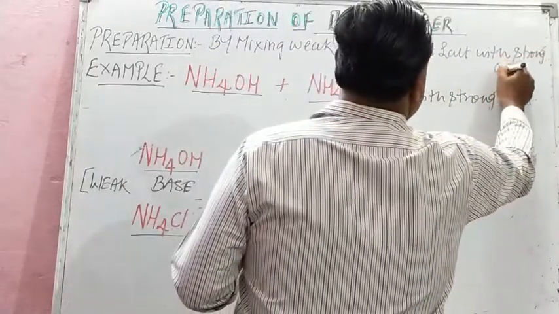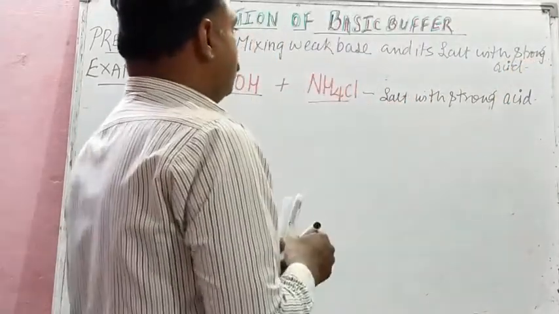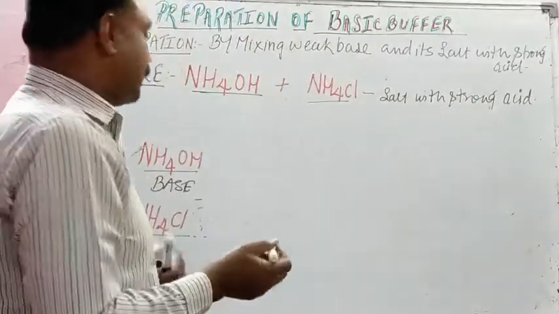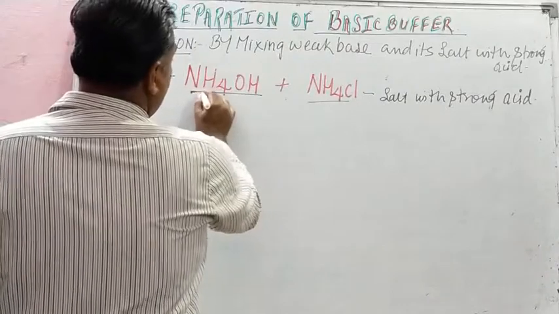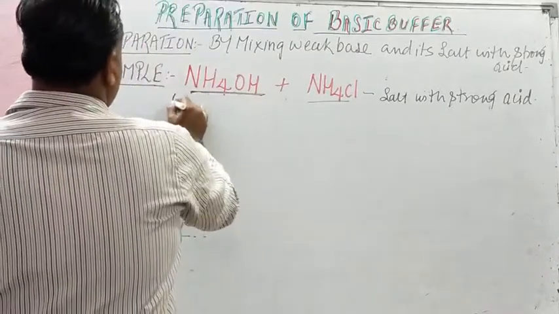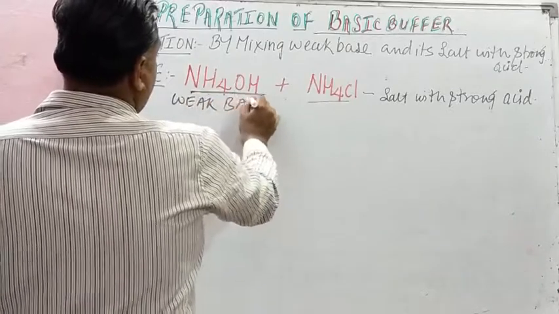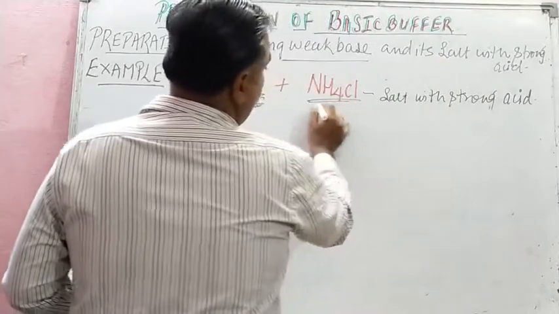Remember, when we studied what we call acidic buffer, this is just the opposite of that. For example, ammonium hydroxide is a weak base, and we mix this weak base with its salt with a strong acid.